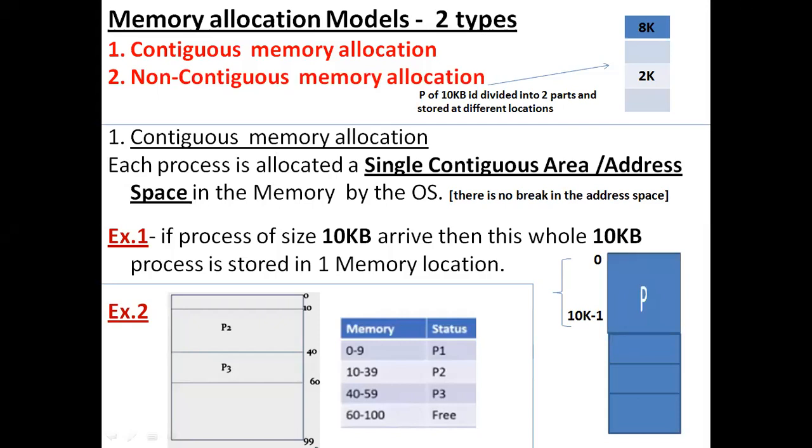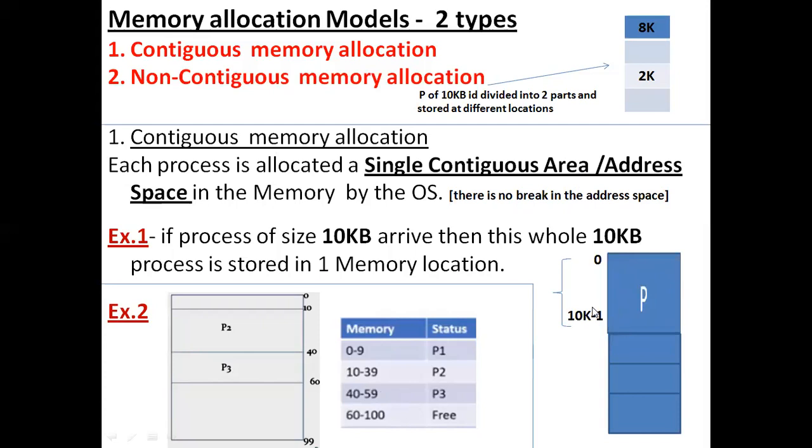So I'll be done with contiguous memory allocation. As the name itself indicates, the individual process will get a contiguous area, the address space will be continuous in nature, and I can reserve the whole sequential address space, having sequential memory locations, for a single process. No break will be there in the address space.